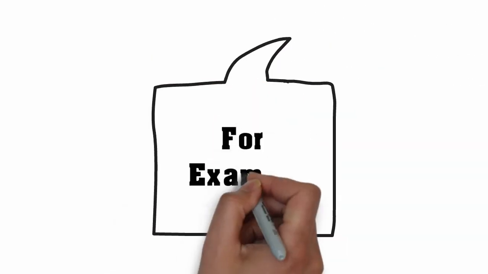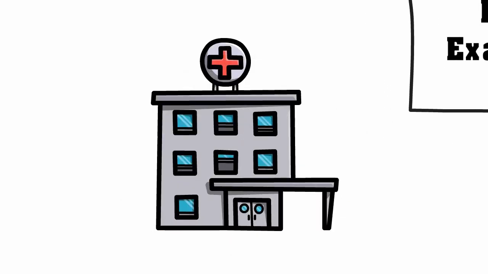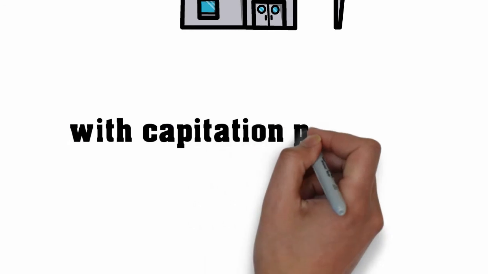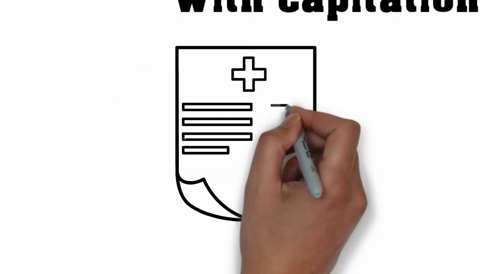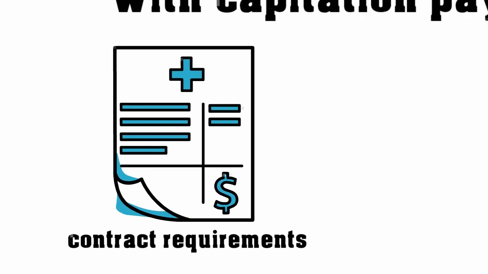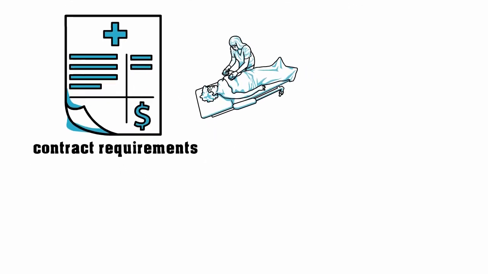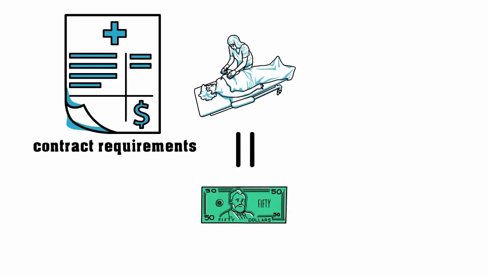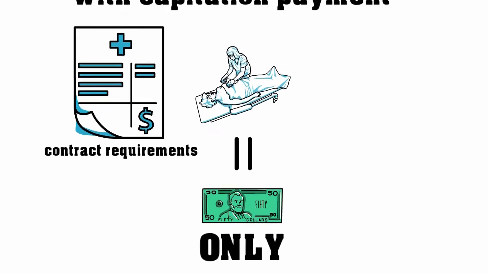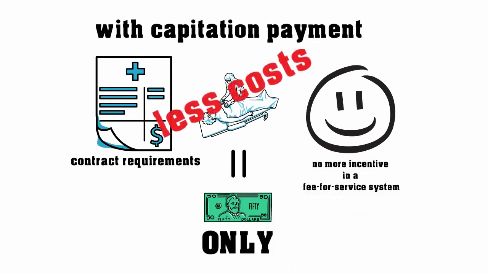For example, a patient is being treated in the hospital, and the insurance company pays his medical fee to the hospital through capitation payment. With capitation payment, the patient will only receive necessary treatment that can fulfill the medical contract. Assuming doctors can receive $50 for every patient treated per month, then a doctor can only get $50 from the insurance company to treat this patient. And the doctor doesn't get paid extra if providing some extra unnecessary treatment. Thus, the incentive in a fee-for-service system that can get doctors to do more things is taken away.